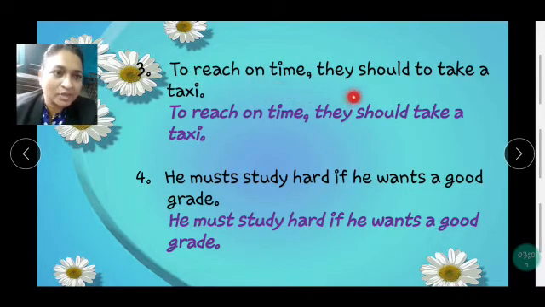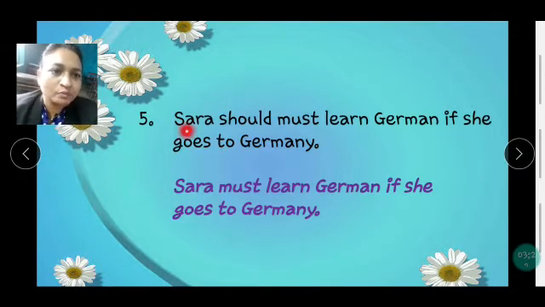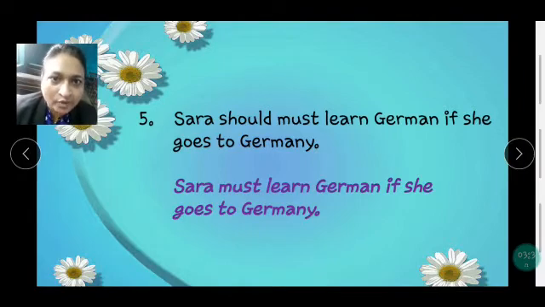"To reach on time, they should to take a taxi." To reach on time, they should take a taxi. "He must to study hard if he wants a good grade." Not possible. He must study hard if he wants a good grade. "Sarah must to learn German if she goes to Germany." Two auxiliary verbs, they have to get used together. Sarah must learn German if she goes to Germany. I hope after doing this exercise, it's more clear what I was explaining to you.